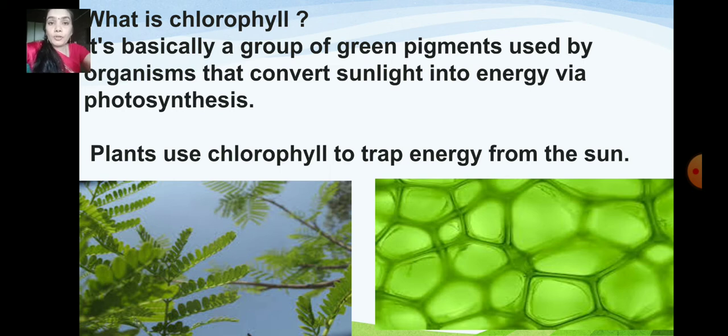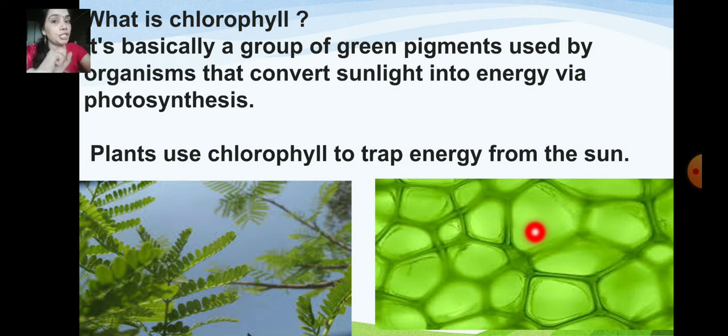Okay, so what is chlorophyll? We should first understand what chlorophyll is. It is basically a group of green pigments used by organisms that convert sunlight into energy via photosynthesis. So plants use chlorophyll to trap energy from the sun. This is called chlorophyll. It is present in the leaves, which we can see under the microscope. These are green pigments.